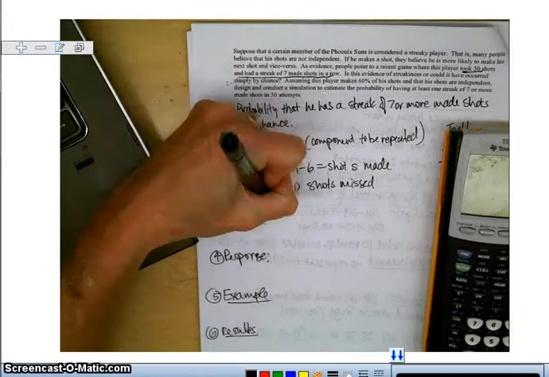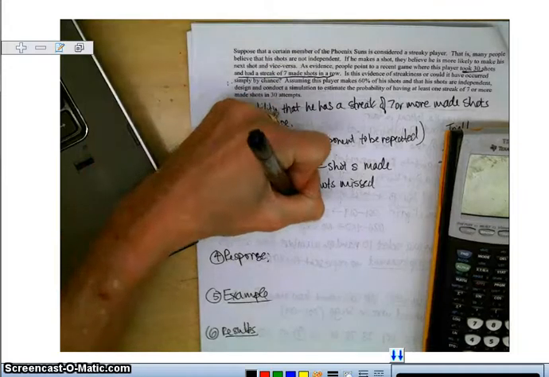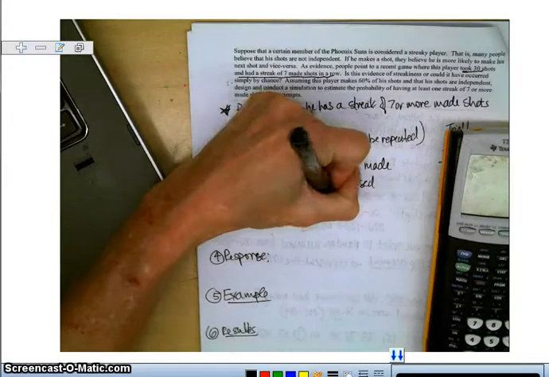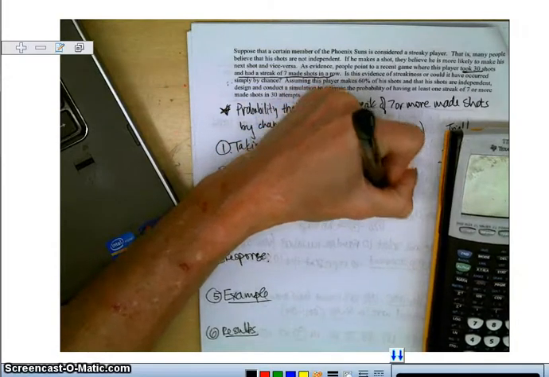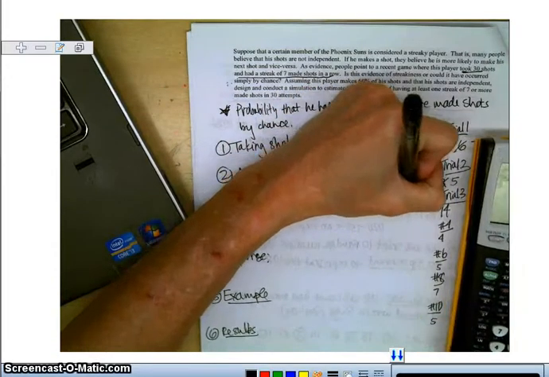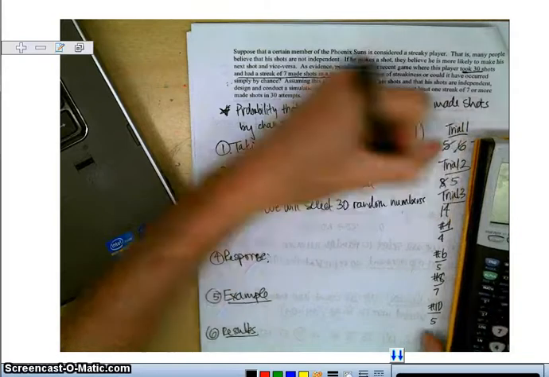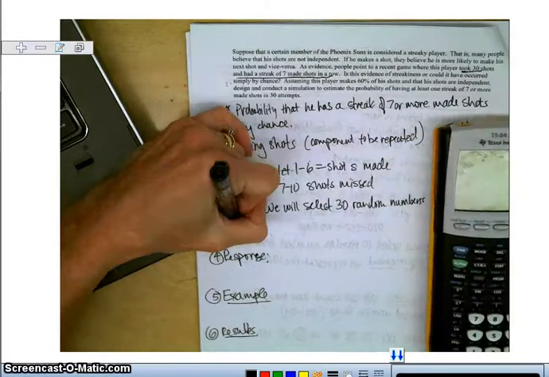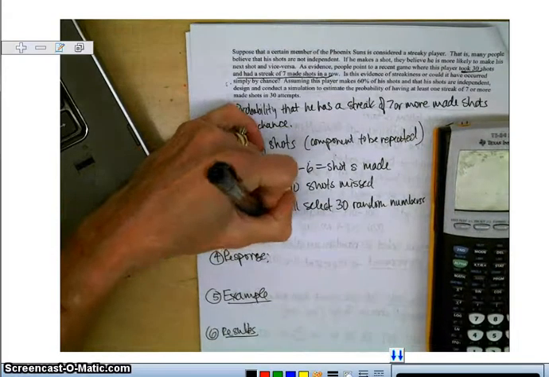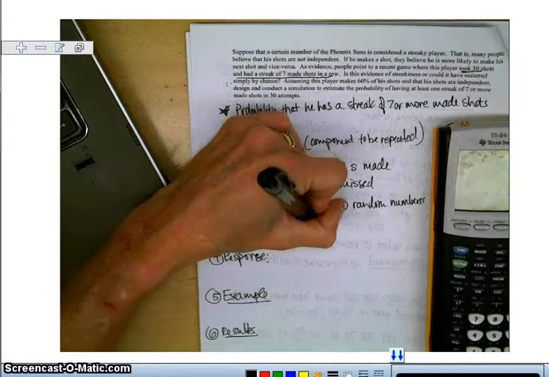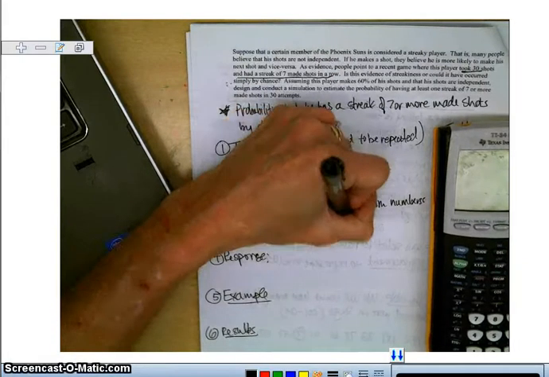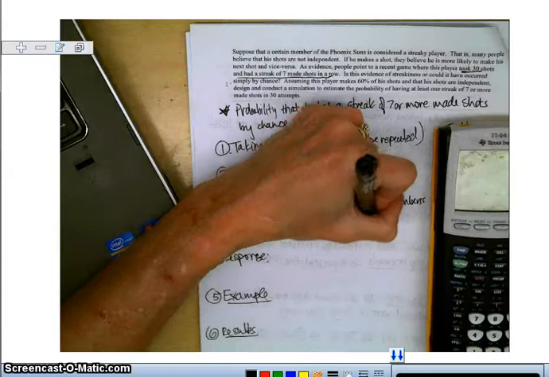So the trial, we will select 30 random numbers from 1 to 10 to represent the 30 shots he takes.